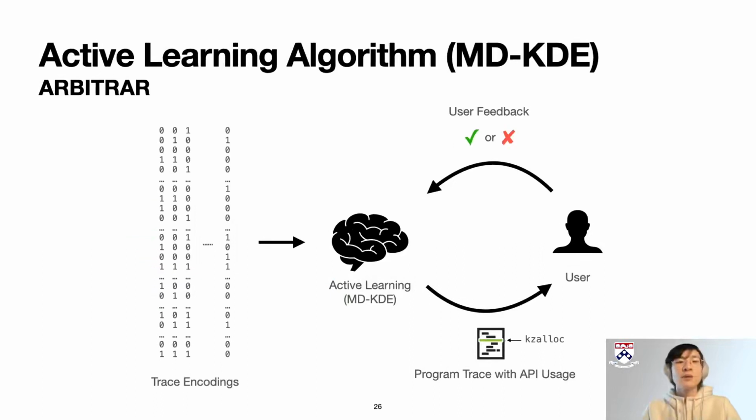In our final step, we feed the encoded traces into our active learning algorithm and start the interactive process with the user. At each iteration, our active learning algorithm picks a trace with API usage, presented to the user, and asks for user feedback. The user will see pure code showing the trace and provide simple bug or non-bug feedback, basically just yes or no feedbacks. The learning algorithm will learn from the user feedback and propose the next trace, and thus stays inside the loop.